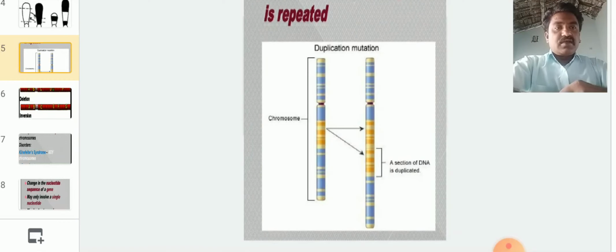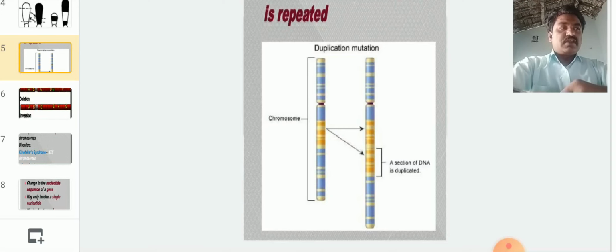Duplication means doubling the DNA. So DNA doubling takes place, and that is called duplication. If in one mother chromosome two genes are there, in the duplicated chromosome 4 or 8 genes are there.